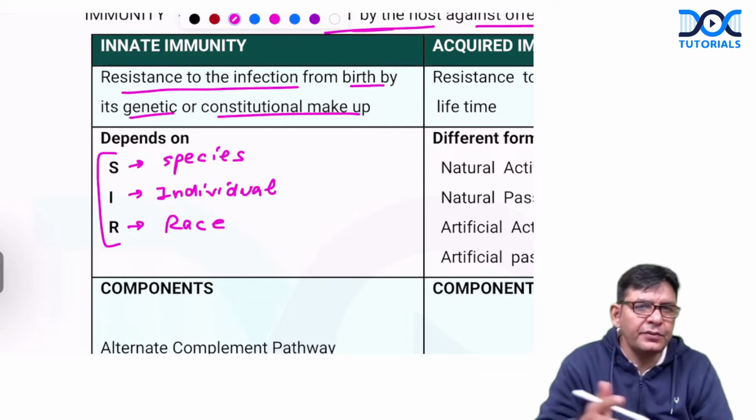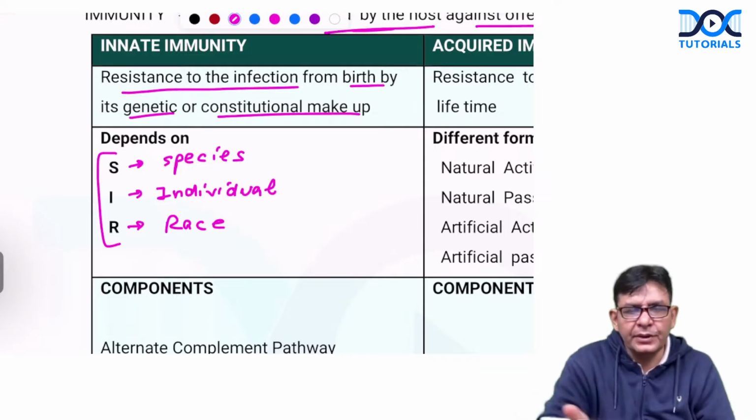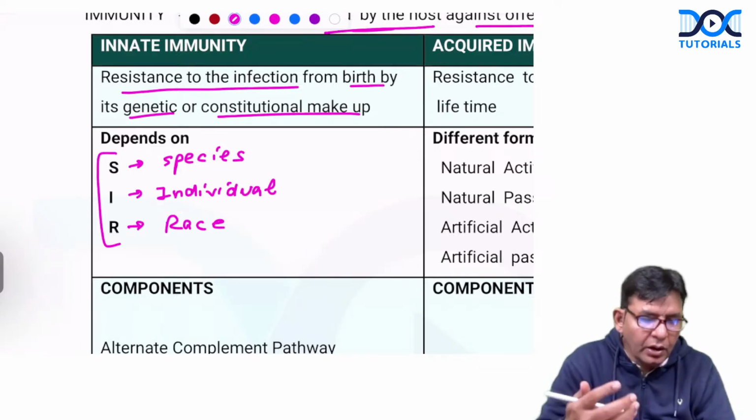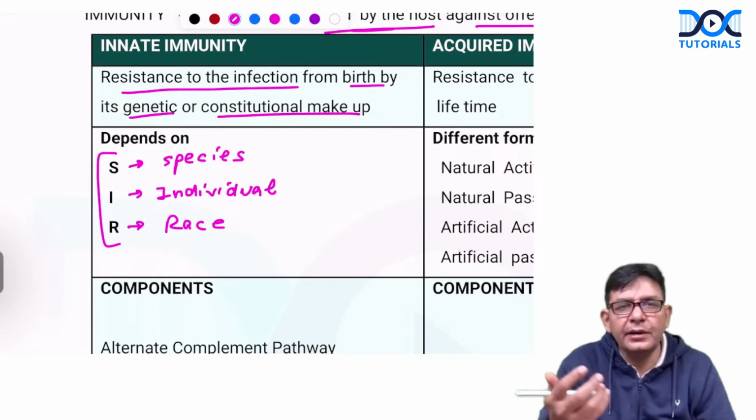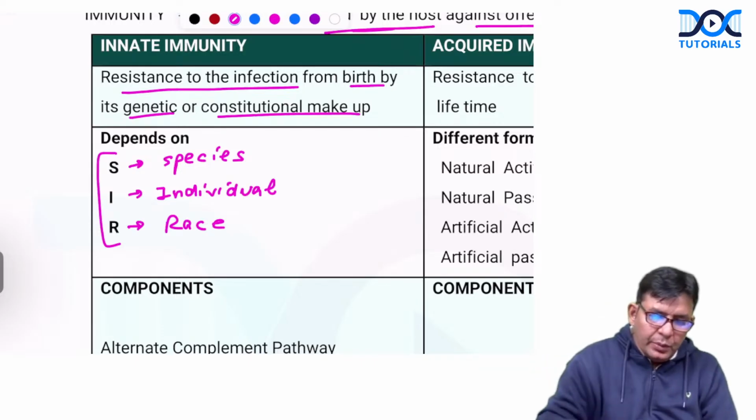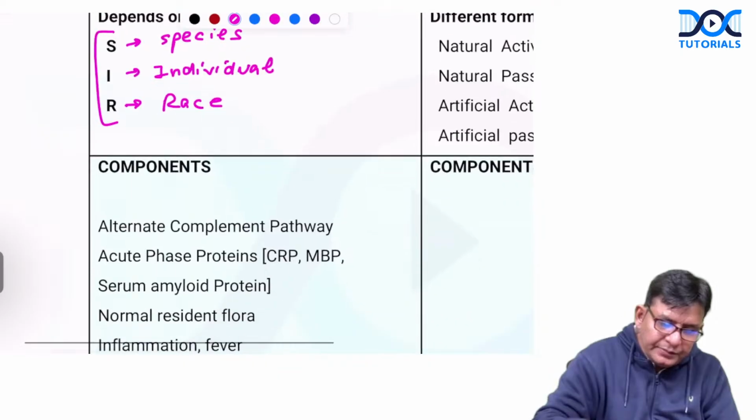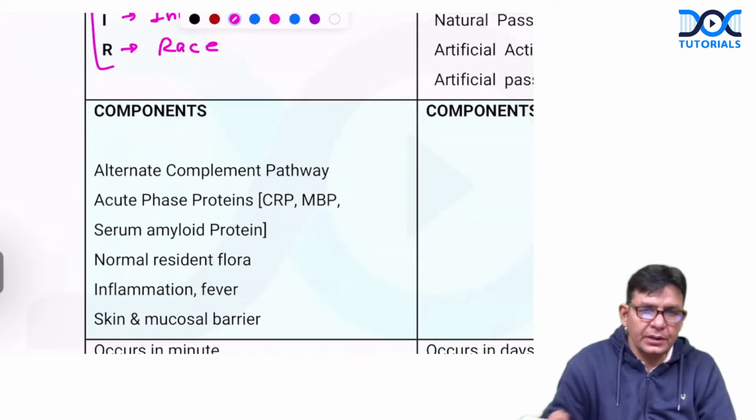If this is a question in your exam, this has come also in NEET PG this time. So you should have that idea that species, individual, and race, these three are there on which the innate immunity depends. Okay, what are the components of innate immunity?